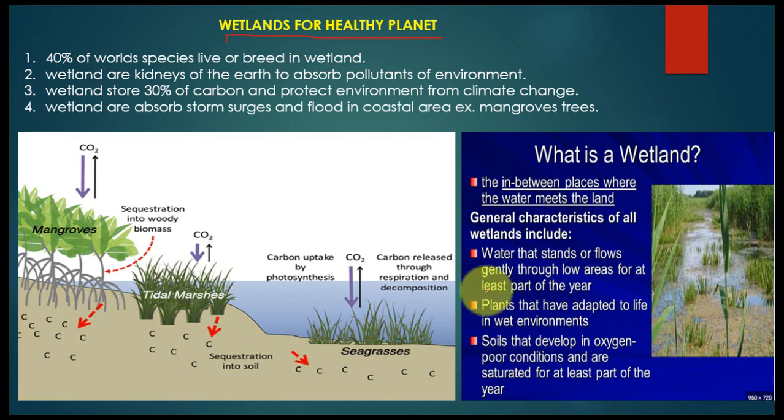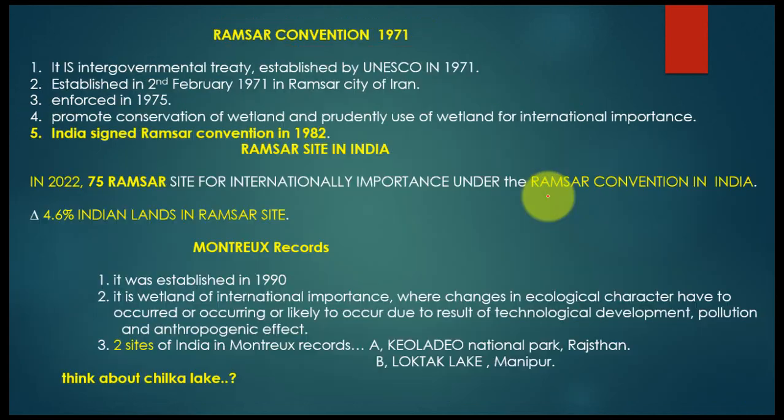So please pause the video and look at the snapshot of the wetland. I hope, sir, ma'am, you understand well. If any question arises, please comment below in this video.